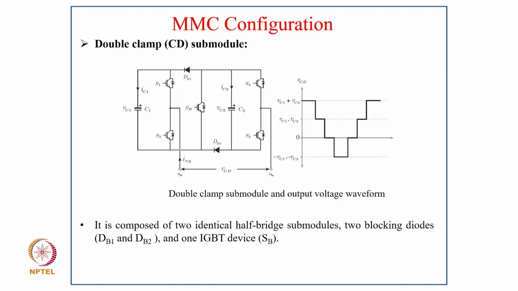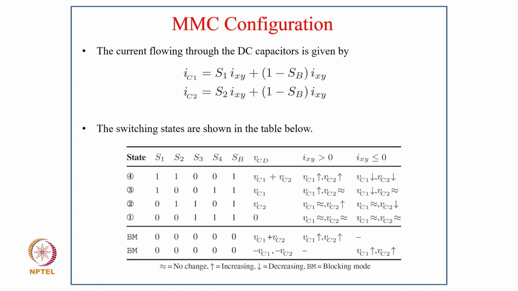It is composed of 2 identical half bridge submodules, 2 blocking diodes, DB1 and DB2, and 1 IGBT, SB. So the current flowing through the DC capacitors is given as IC1 equal to (S1 + 1 - SB) Ixy, and IC2 equal to (S2 + 1 - SB) Ixy. And here the switching states are shown below: 4 states and 2 blocking states.